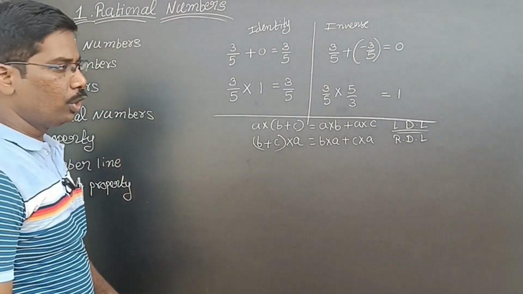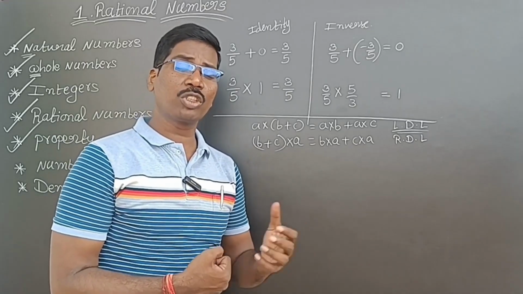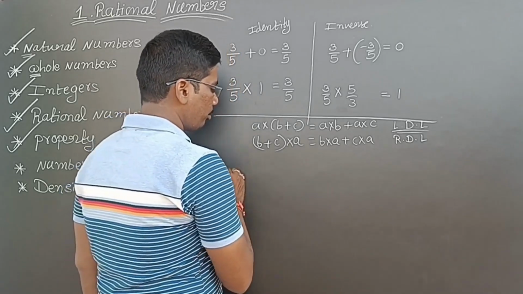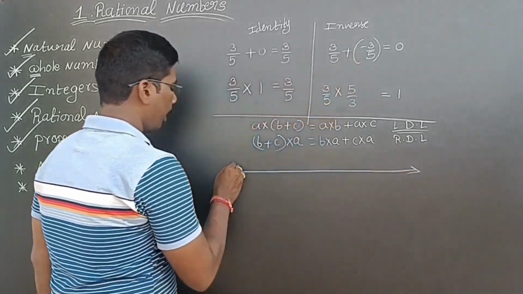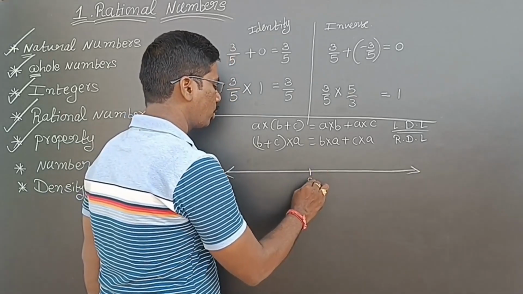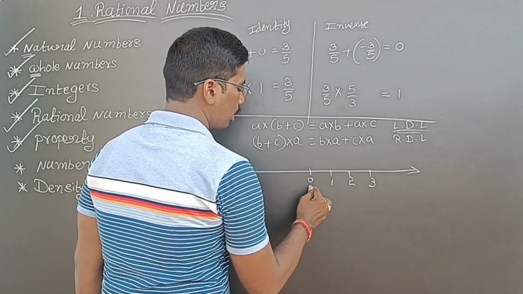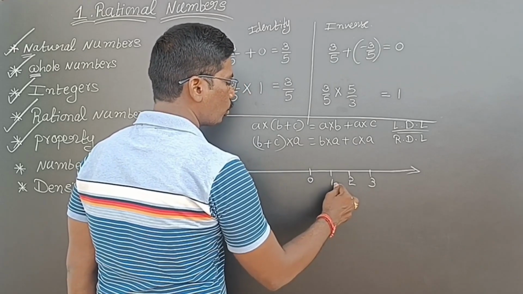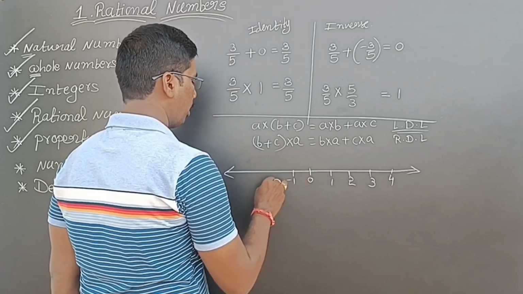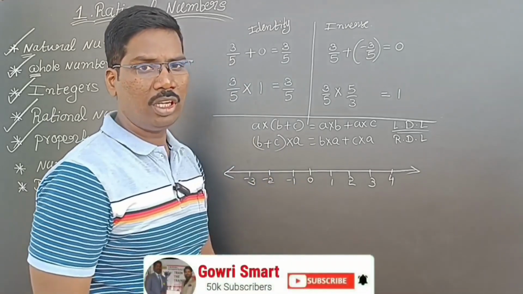Next, number line. We can represent every number on a number line. Like that, rational numbers also can be represented. What is a number line? A line which has numbers with equal intervals. So 0, 1, 2, 3. See here, the gap between 0 to 1 is the same, and 1 to 2 is the same, and 2 to 3 is the same. So this is called a number line. In this number line also we can represent the numbers.